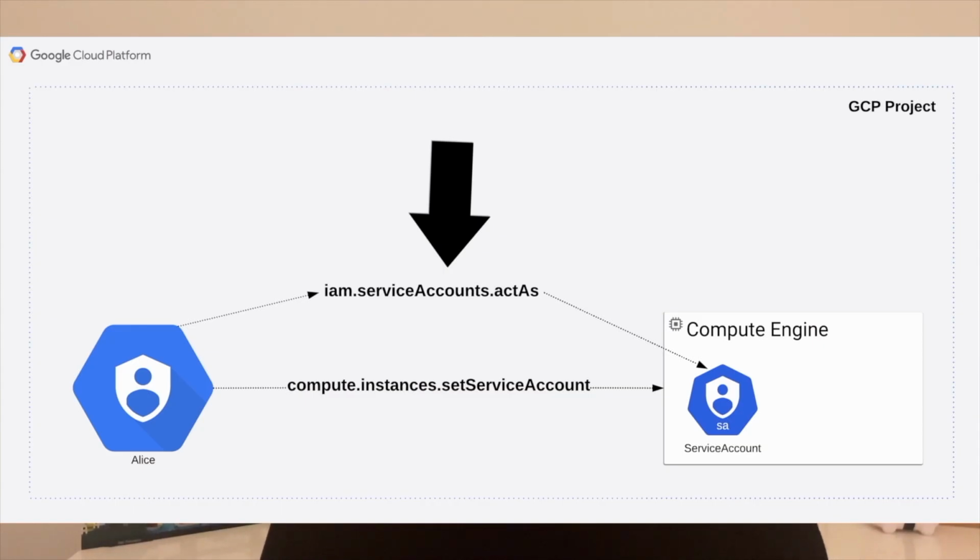And that's by creating keys or credentials for a given service account that already exist, and by associating a service account with a resource. So if a user can create a resource and specify a service account, GCP will go and check: does this user have the iam.serviceAccounts.actAs permission on the service account that they're attempting to associate with the resource? If so, it gets attached, and then that user can interact with GCP services and APIs as that service account identity and its associated role.